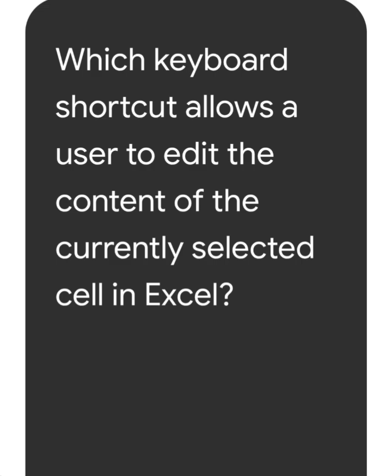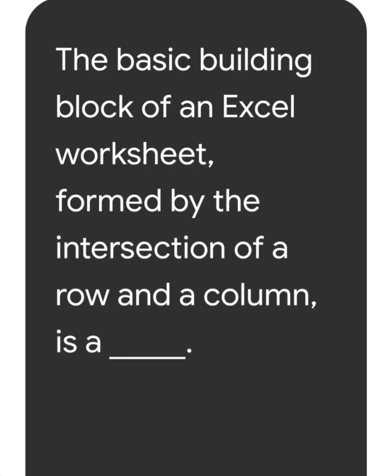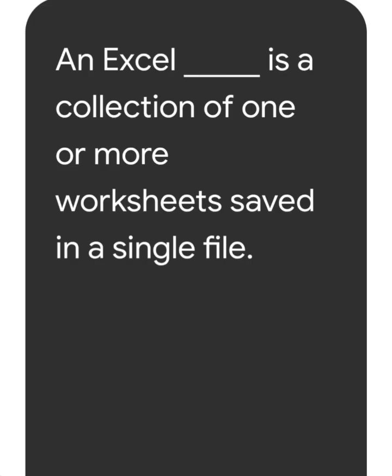Next question. Which keyboard shortcut allows a user to edit the content of the currently selected cell in Excel? Its answer is F2. Next question. The basic building block of an Excel worksheet formed by the intersection of a row and column is a cell. Next question. An Excel workbook is a collection of one or more worksheets saved in a single file. Its answer is workbook.